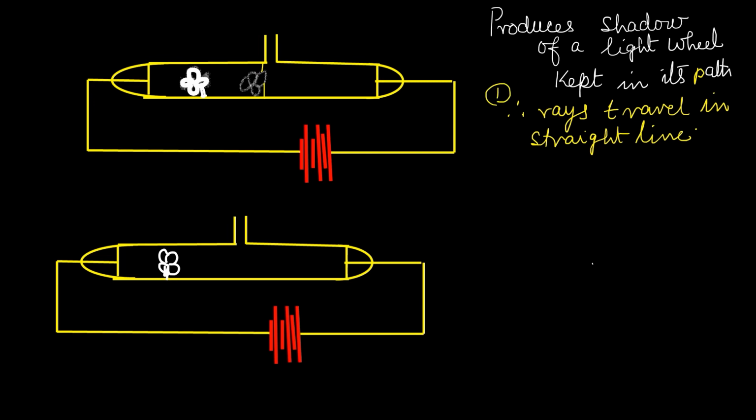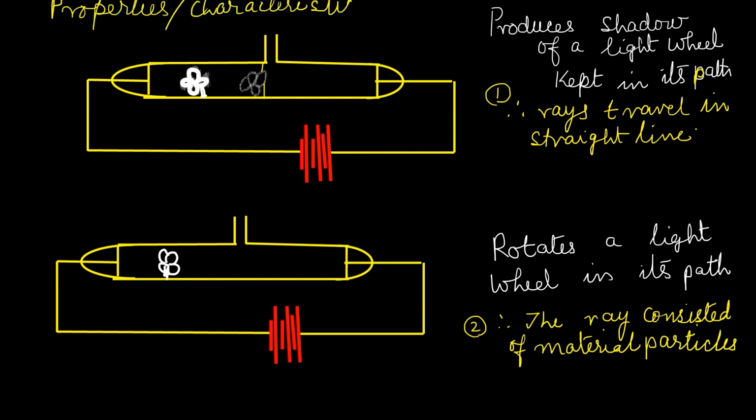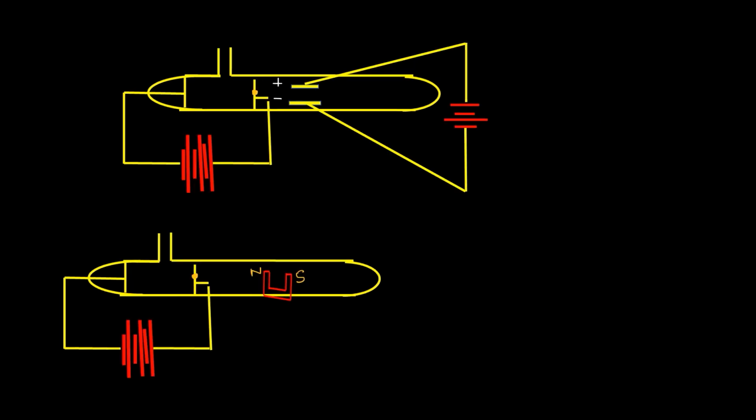In another experiment, when this wheel was kept like this, it was observed that the rays would rotate the wheel. It suggested that the ray consisted of material particles. So this is the second characteristic. So we have seen two properties or characteristics of these cathode rays. Let us proceed to see the other property.